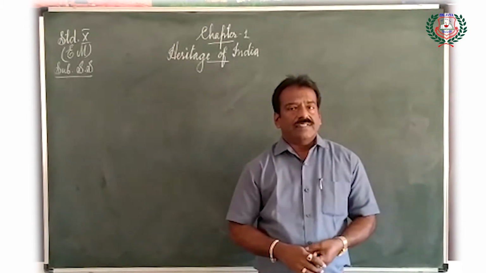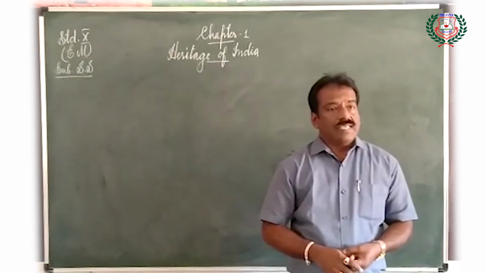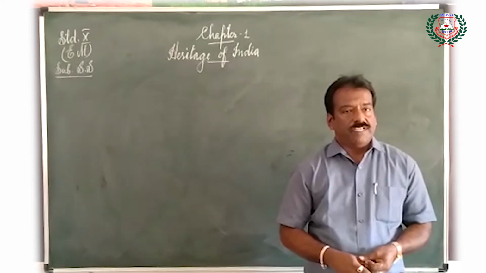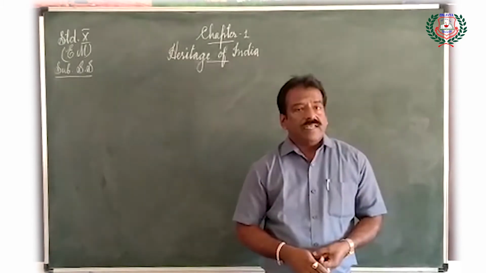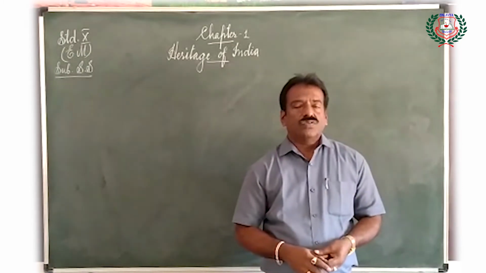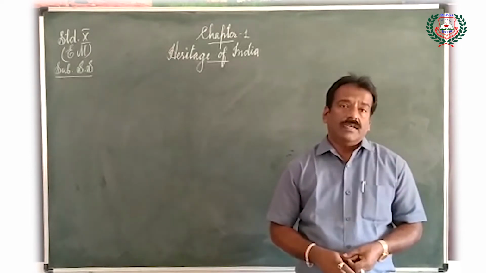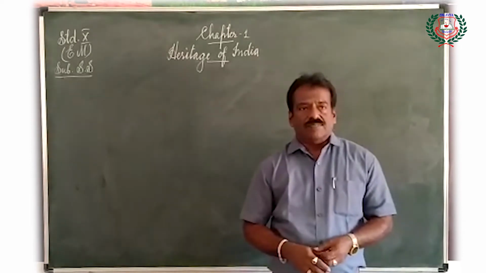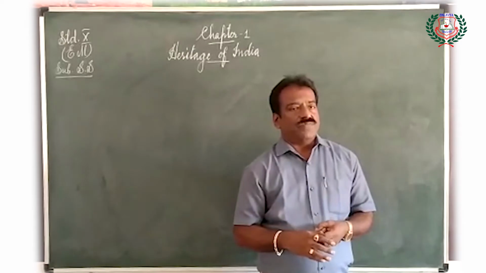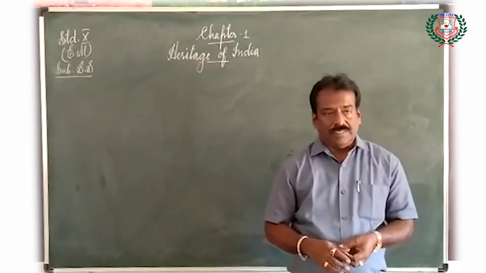Area wise, India ranks seventh, and population wise, India is the second largest country in the world. These things we have learned in our earlier classes, from the beginning of the lower section.